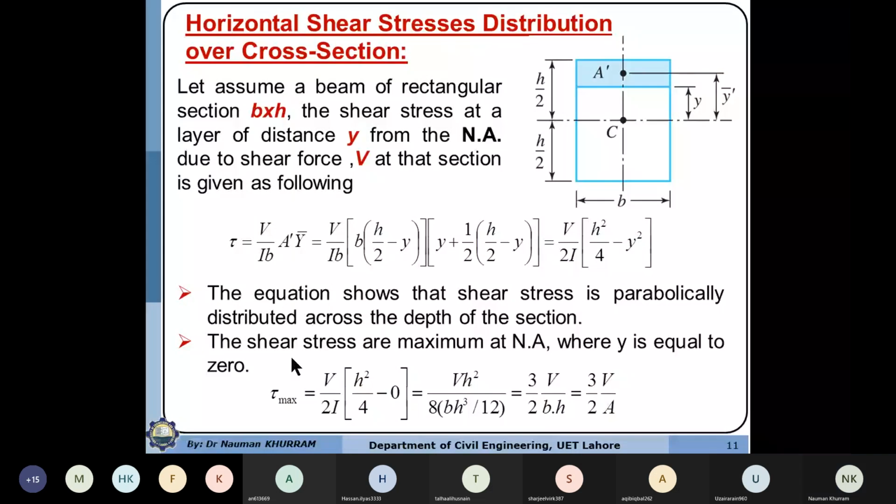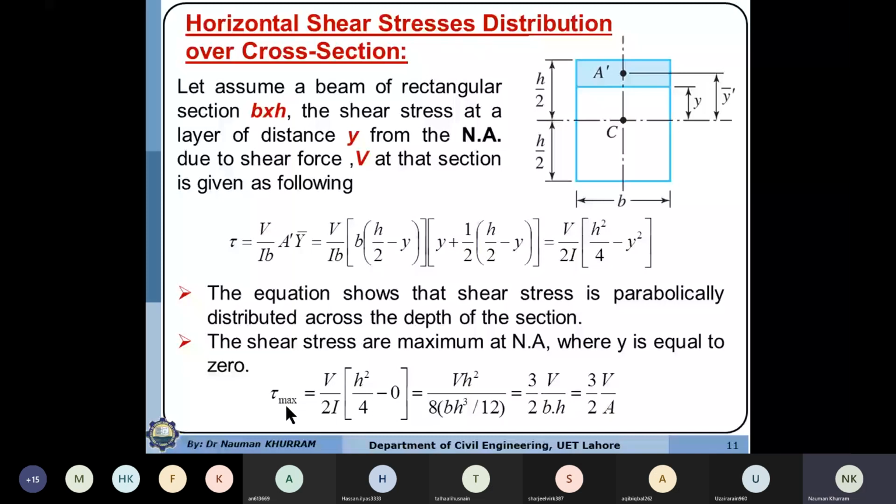Actually, by Newton's third law, the reaction must be equal to the action but in the opposite direction. But if we look at this equation, this tau maximum is the reaction, or resisting, or reactive shear stress. And V over A is the applied shear stress, the shear force acting per unit area.